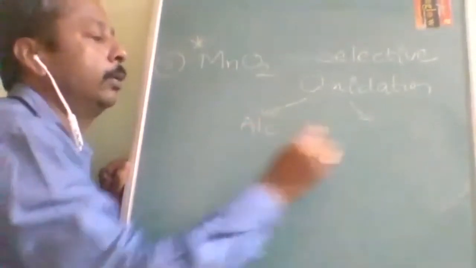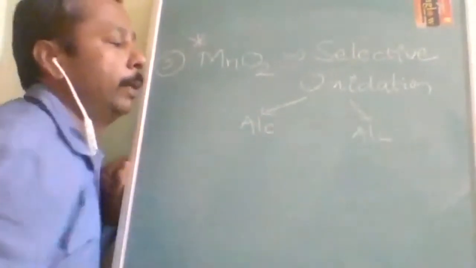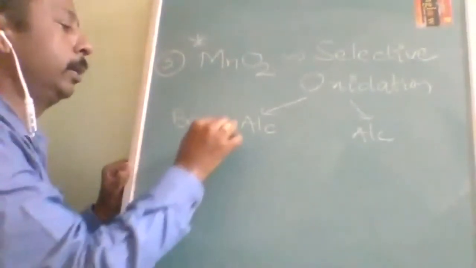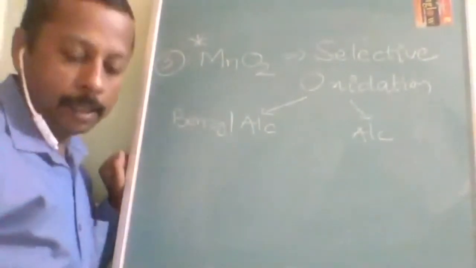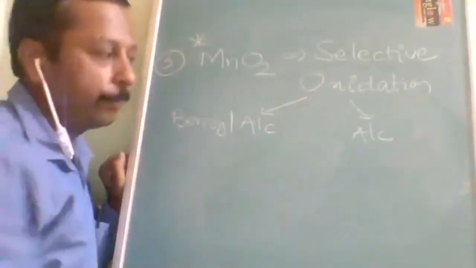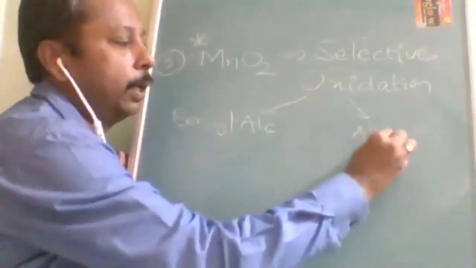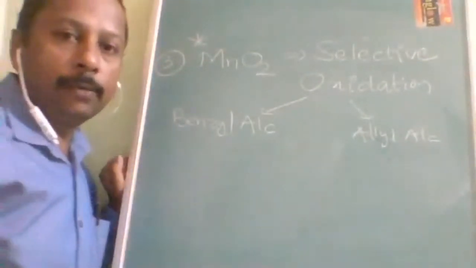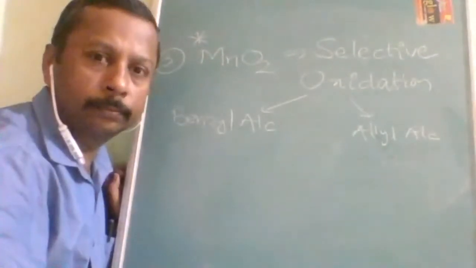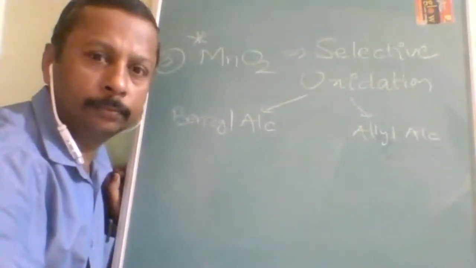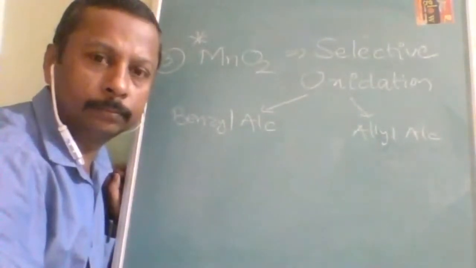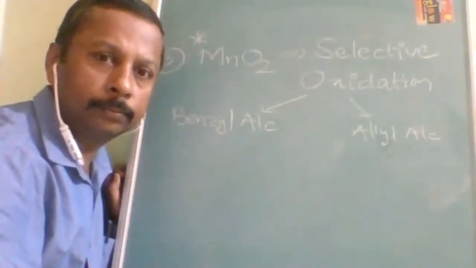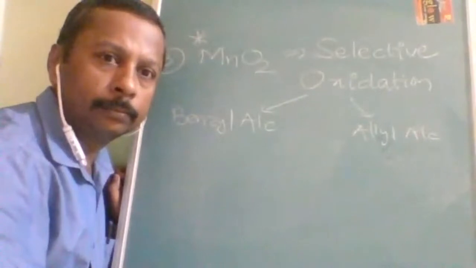This should be an alcohol, but either it should be benzyl alcohol, otherwise it should be allyl alcohol. So before that you should have an idea what allyl alcohol is.